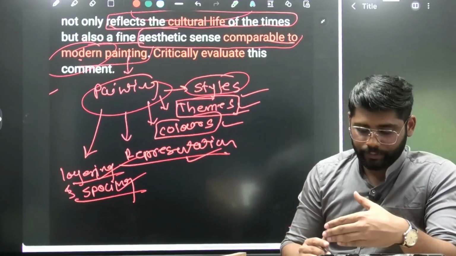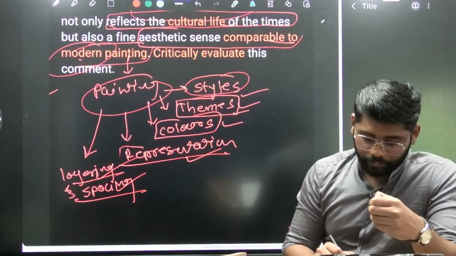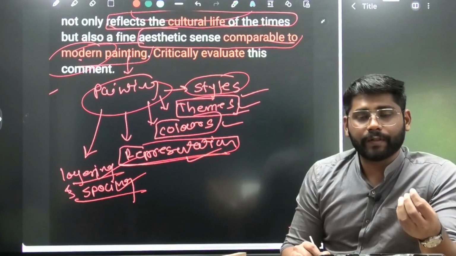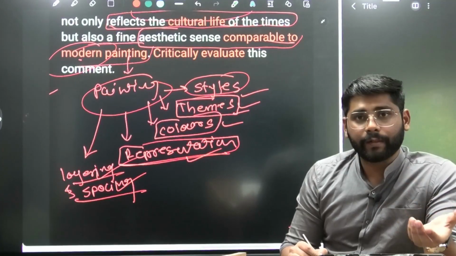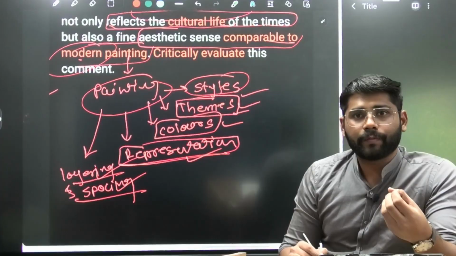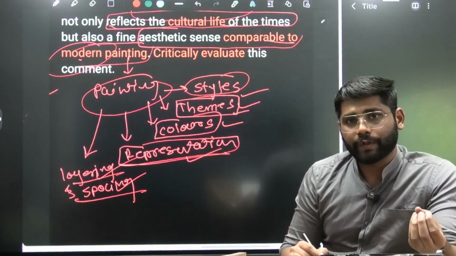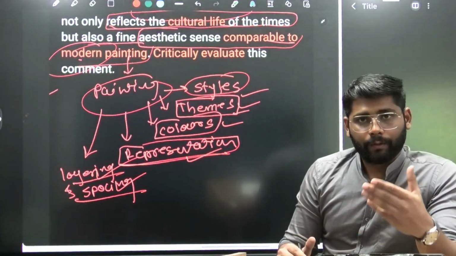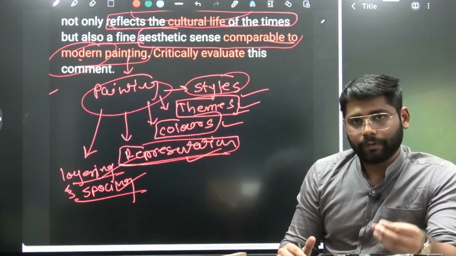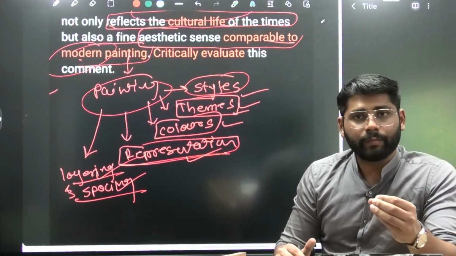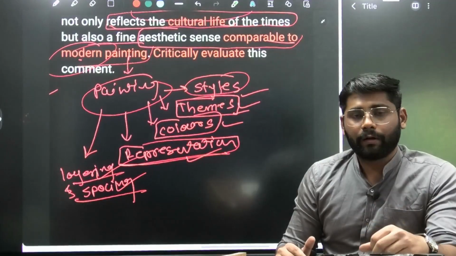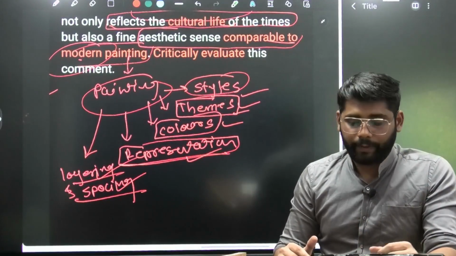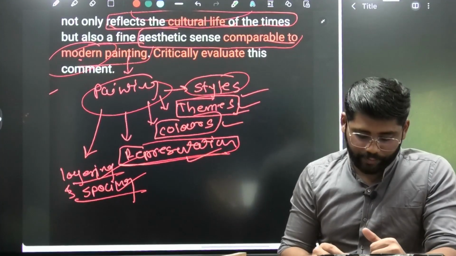This way we can connect to representation, what they actually represent, and we can interpret that representation, the values and life of that society, how modern paintings comment on the social life of today's time. The same way, paintings in the Mesolithic period also depicted the social life of that period. So this also we can mention here.